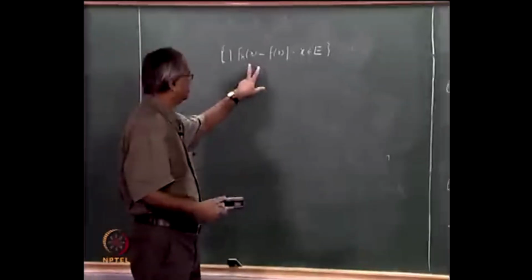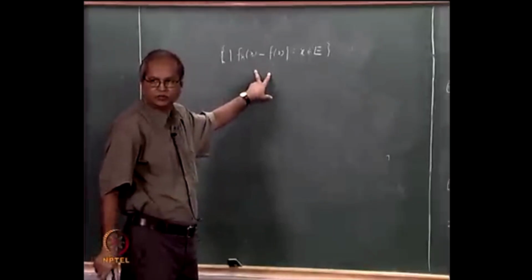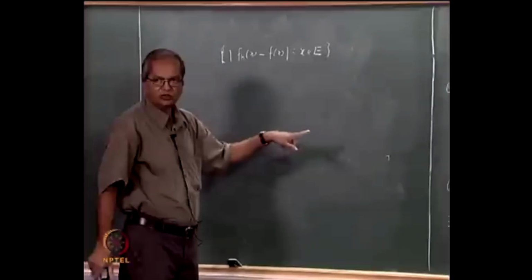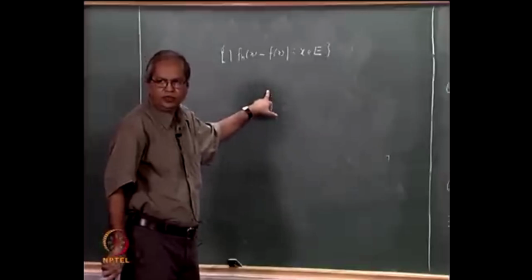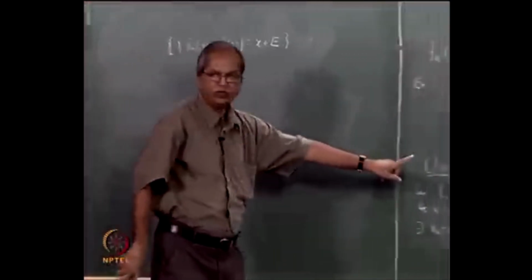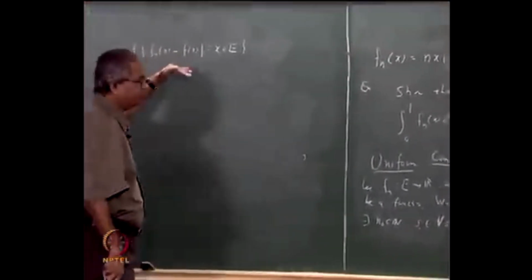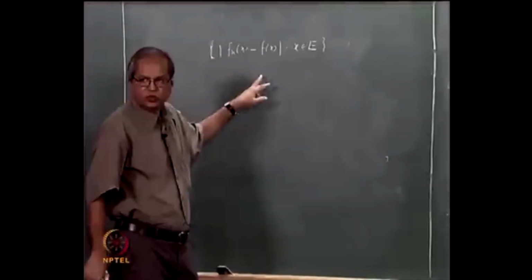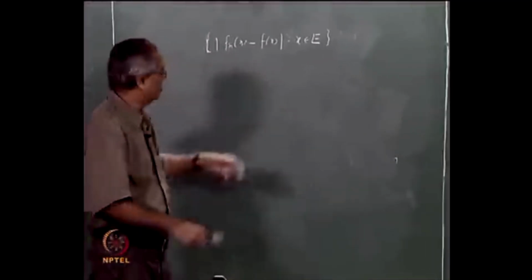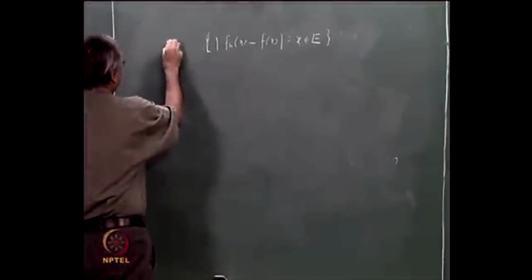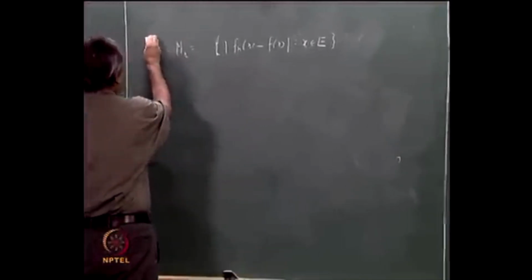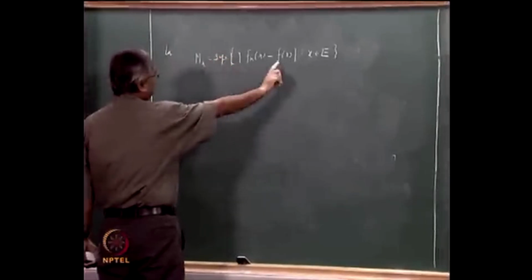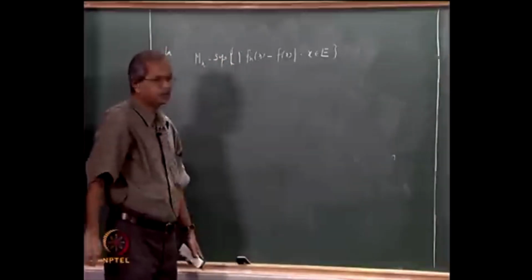This is a set of non-negative real numbers. Each of these is less than epsilon, because this is less than epsilon for every x in E. That means this is a bounded set, so I can look at its supremum or least upper bound. Suppose I call that m suffix n. Let m suffix n be the supremum of this set, mod fn(x) minus f(x), x belongs to E.